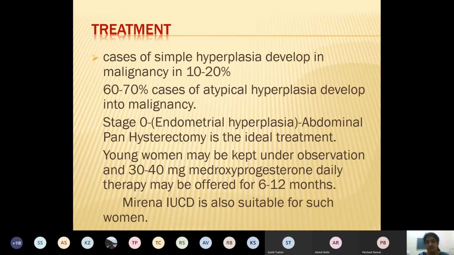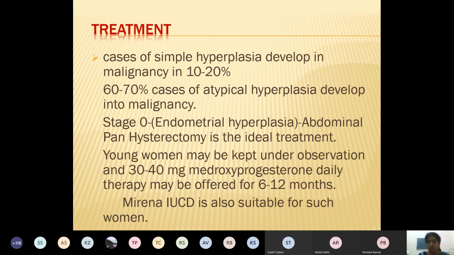So that is one. If that hyperplasia is showing some atypia also, then the chances are very high, that is 60 to 70%, that she can develop into malignancy. And many times we advise her hysterectomy if she is not reliable for regular follow-up.